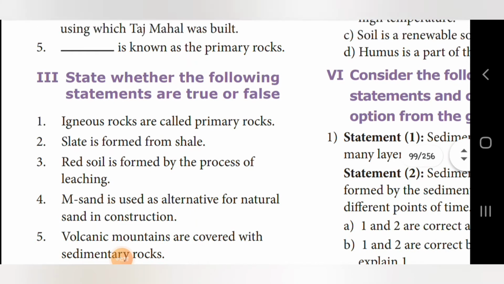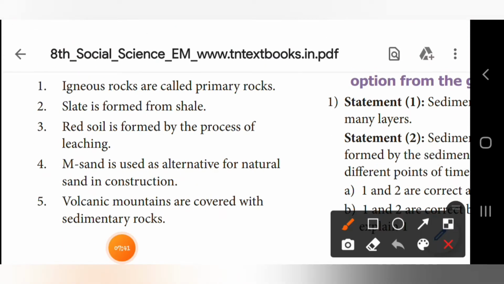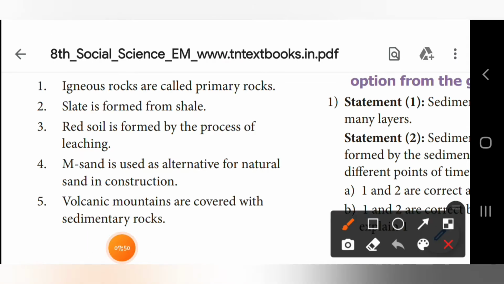Fourth one, M sand is used as an alternative for natural sand in construction. Answer is true. So first one is true, second one is also true, third one is false, and fourth one is true.